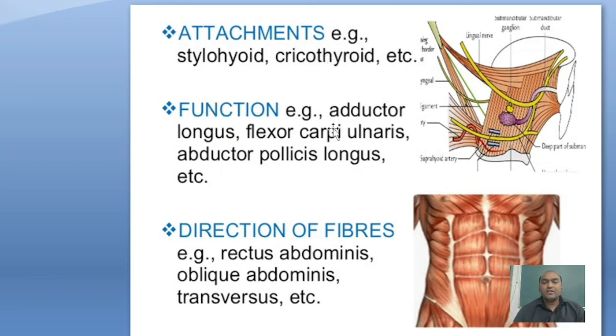According to function: in the adductor compartment, adduction of the thigh, so adductor longus. Flexion of the wrist joint, so it is called flexor carpi ulnaris. Abductor of the thumb, so it is called abductor pollicis longus. So these muscles are named according to function. Another example is direction of muscle fiber: straight side, rectus abdominis; oblique side, oblique abdominis; transverse side, transverse abdominis. So these muscles are named according to direction of muscle fiber.